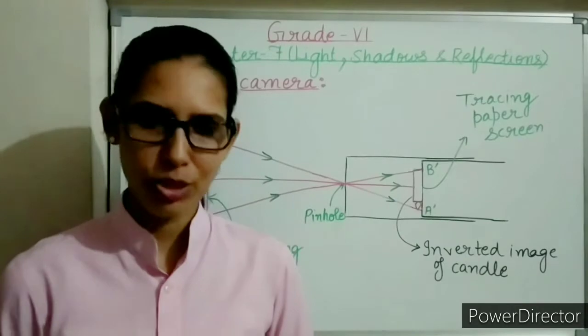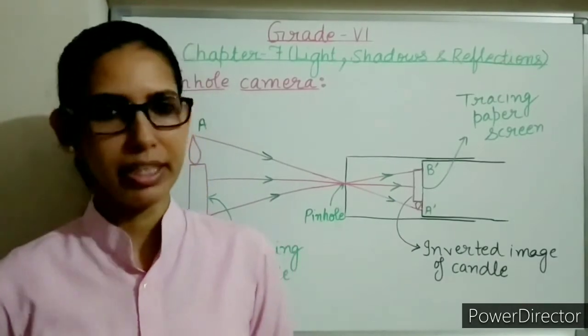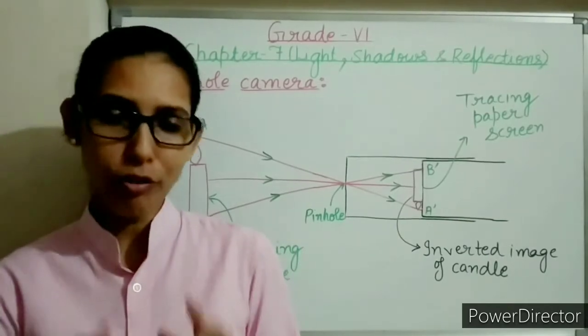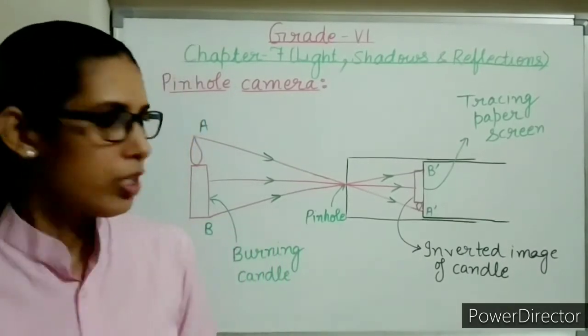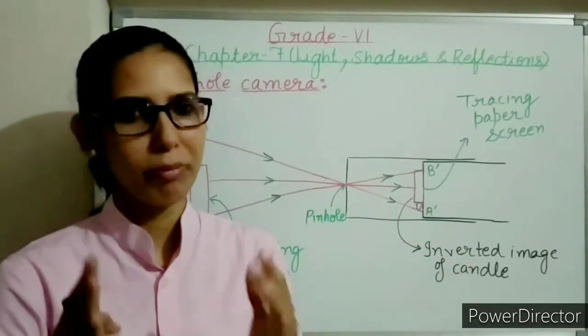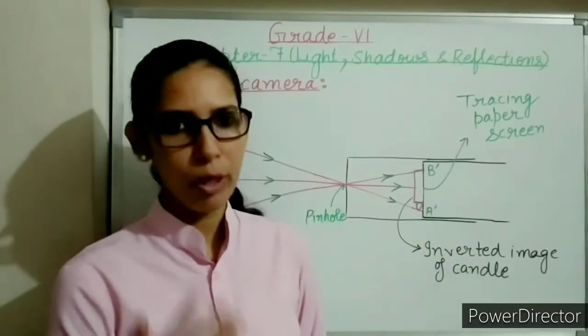This property of light is known as rectilinear propagation of light, and the image formation of the pinhole camera is also based on this principle of rectilinear propagation of light. So constructing a pinhole camera is so easy. You can also make it at home. I'm going to tell you how you can make it.